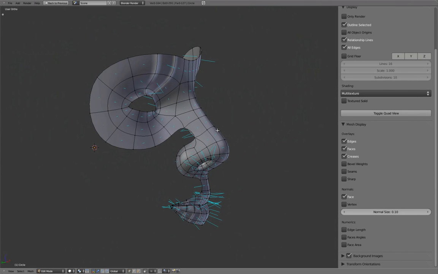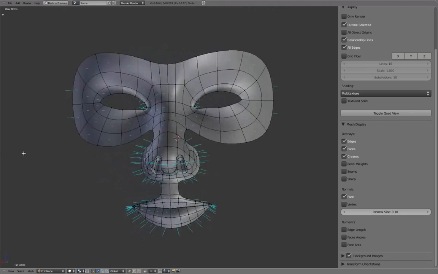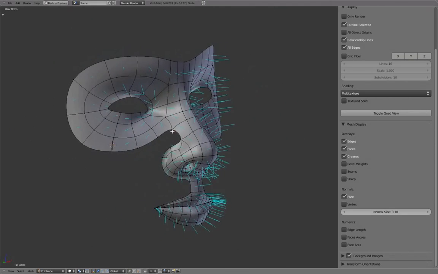To fix this, select all in Edit mode and press Ctrl-N to recalculate normals. Now all normals are facing outward in the correct direction. Turn off the normals display.